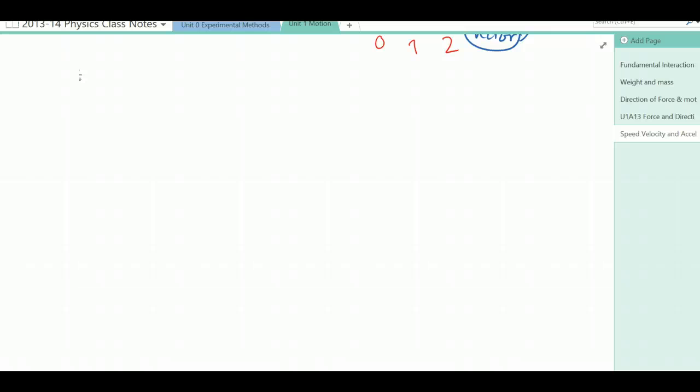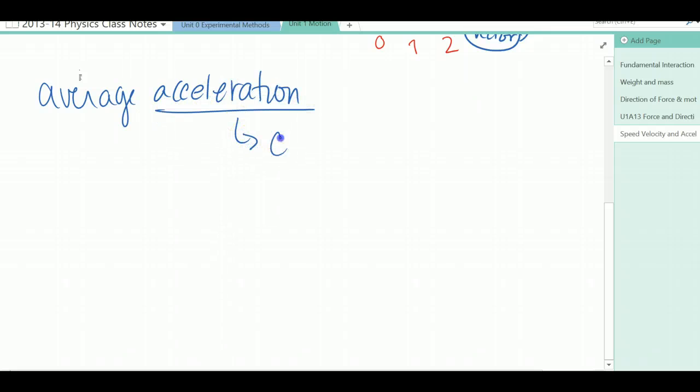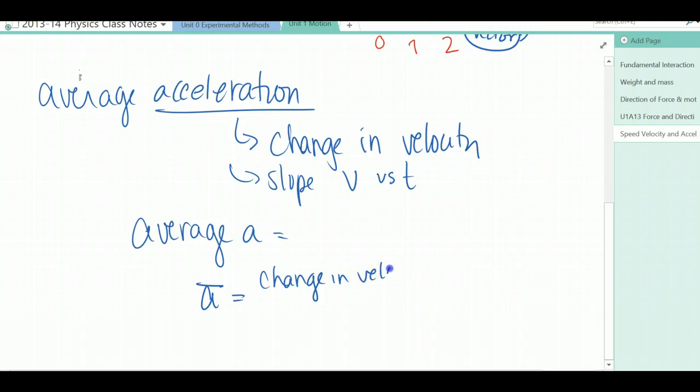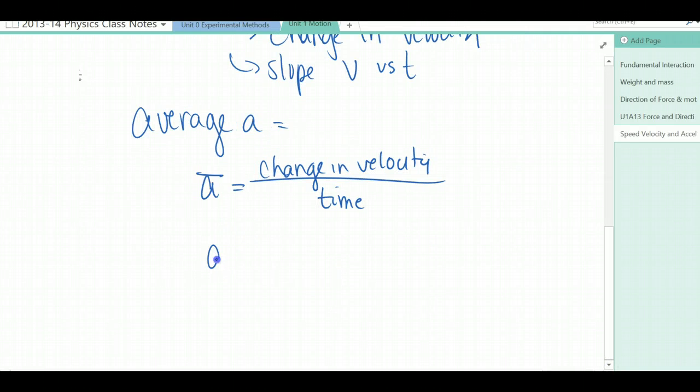In the second part of the Pogo, you learn about average acceleration. Remember, we defined acceleration the other day in lab as the change in velocity. One way you can find that is from the slope of your velocity versus time graph. And the other way is using the equation that you're given in the Pogo. Average acceleration equals the change in velocity divided by time.